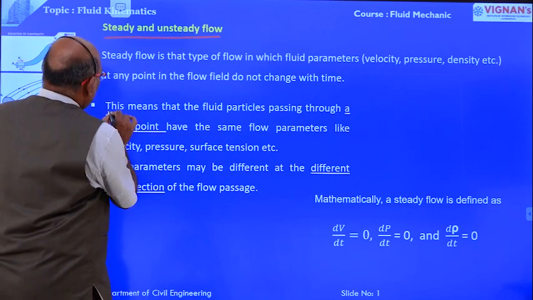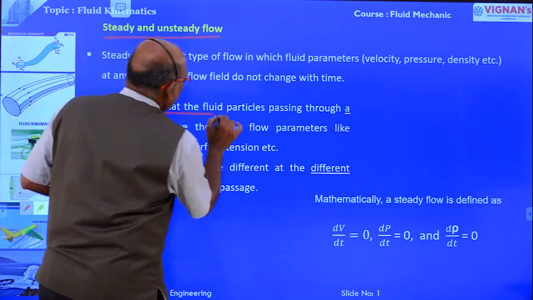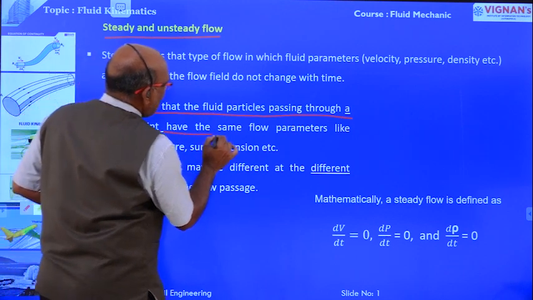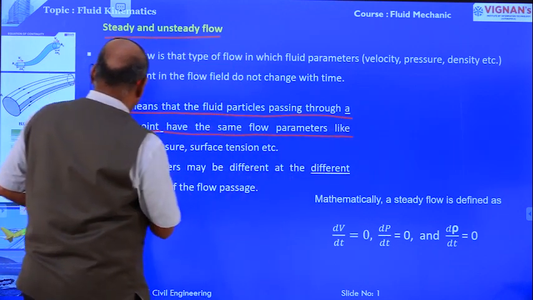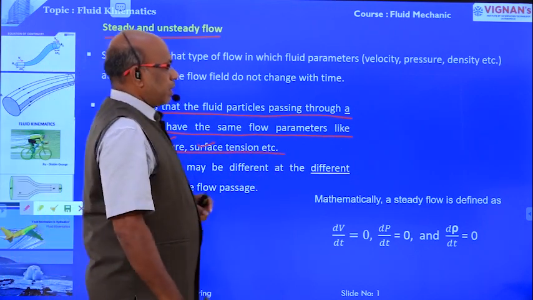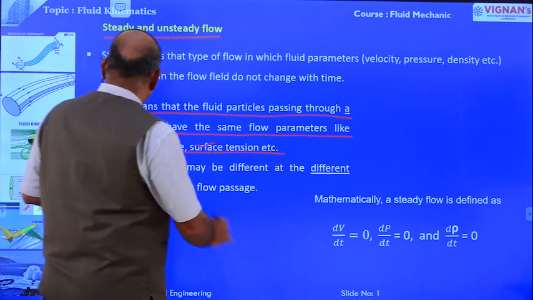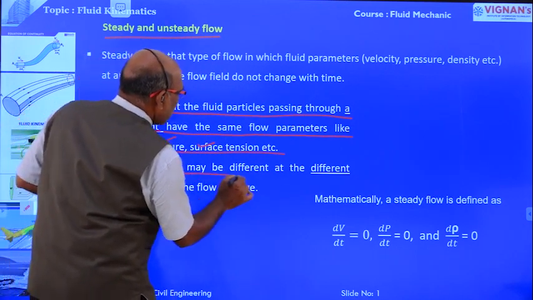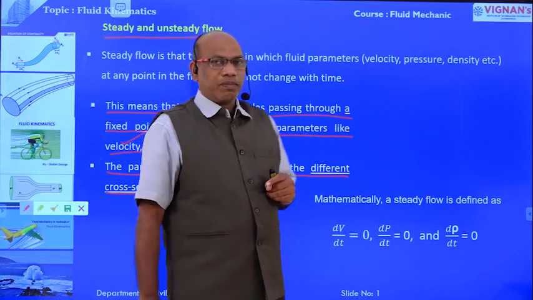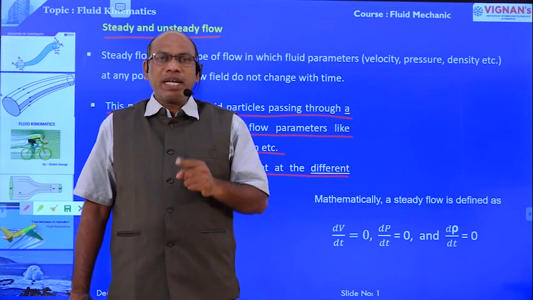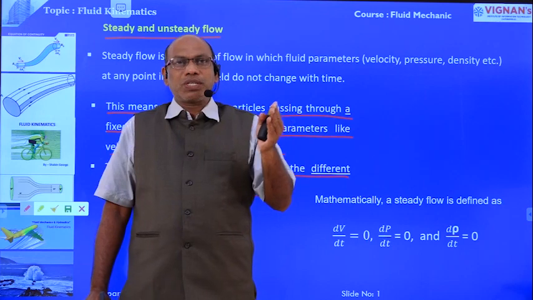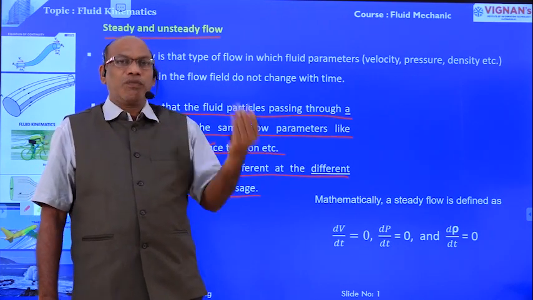This means that the fluid particles passing through a fixed point have the same flow parameters like velocity, pressure, surface tension, etc. Another point: the parameters may vary at different cross sections of the flow passage. At a point, the velocity does not change with respect to time, whereas at different points the flow parameters vary.